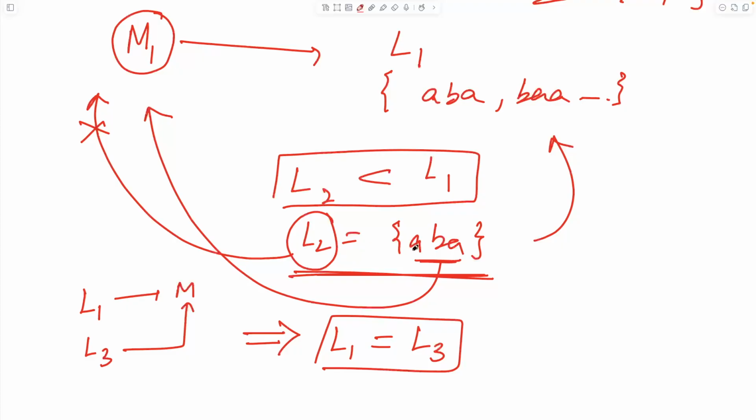Just because every single string inside your language is accepted by the machine does not mean that your language is accepted by the machine. For that to be true, there must not exist any other string outside your own language that would be accepted by the machine. There are two aspects: every string in your language must be accepted, and there must not exist any other string outside of your language that would be accepted by the machine. I hope that this part is very clear to you.